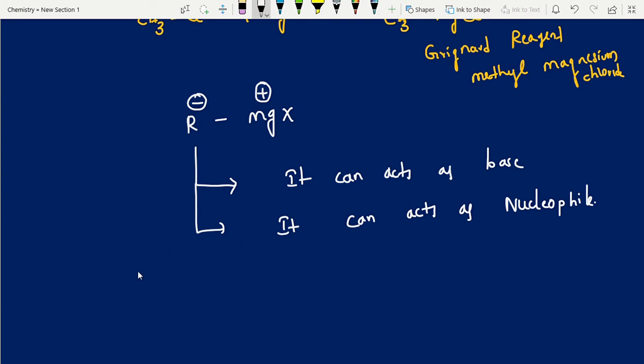See students, I am giving one reaction here: methyl alcohol plus CH3MgCl. What is the product? Can you guess the main product? See here, Grignard reagent, right? This is R minus. Grignard reagent has two capabilities: one, it acts as a base, another, as a nucleophile.